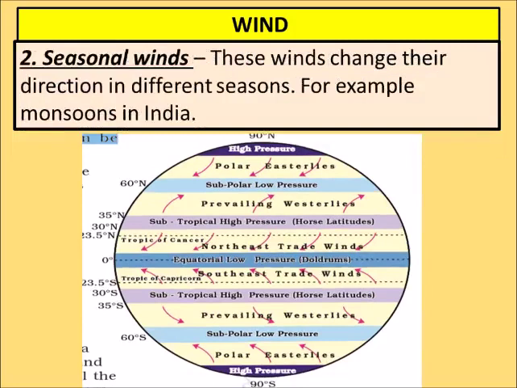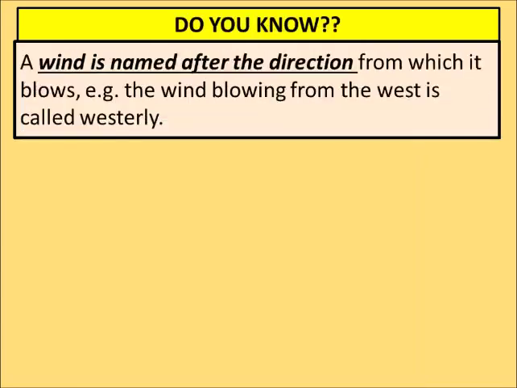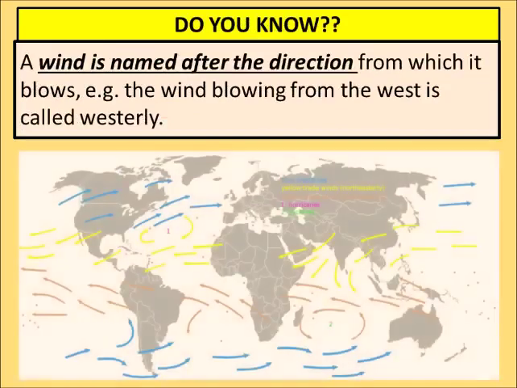Next is seasonal winds. These winds change their direction in different seasons, for example, the monsoon in India. Next is local winds. These blow only during a particular period of a day or a year in small areas, for example, land and sea breezes. Another example is the Loo, which is felt in northern India during summertime. Do you know, a wind is named after the direction from which it blows. For example, the wind blowing from the west is called westerly.